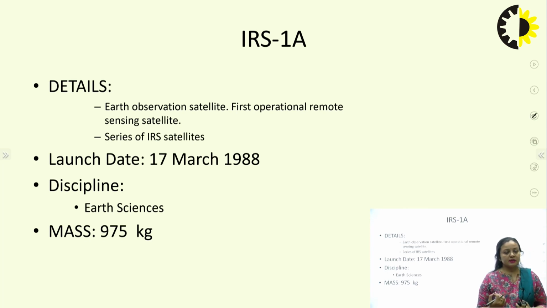Another thing is that if I launch a satellite at geostationary orbit, it is 36,000 km above the Earth's surface, which is a huge distance. The pictures taken at low Earth orbit will be much better and much clearer than the pictures captured at geostationary orbit. So for Earth observation or remote sensing, satellites are generally launched in low Earth orbit. This was the first operational remote sensing satellite, and after that we have a series of IRS satellites.